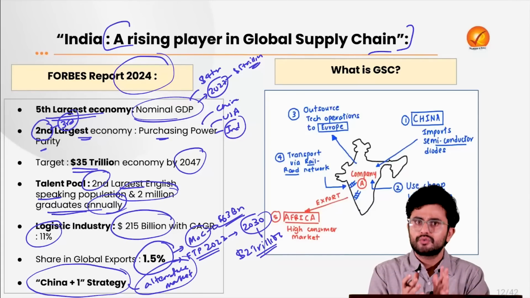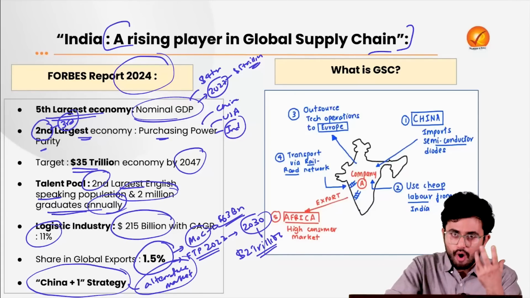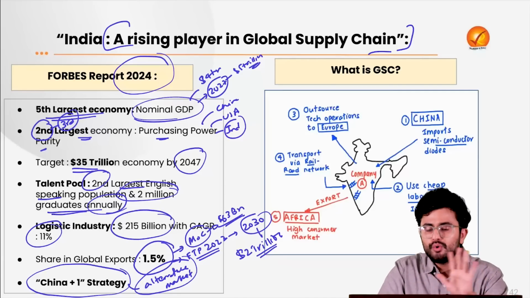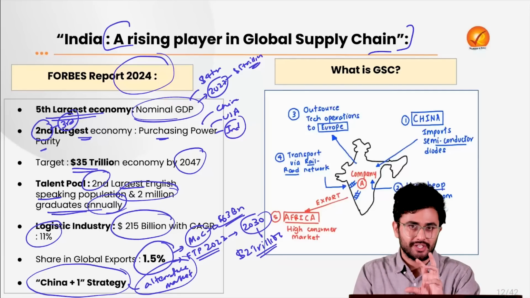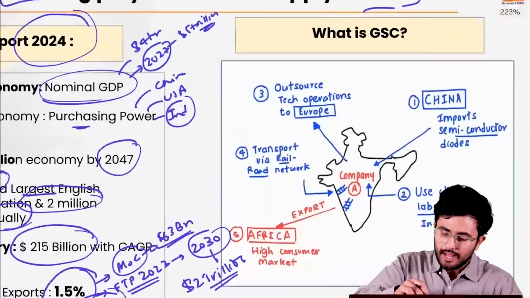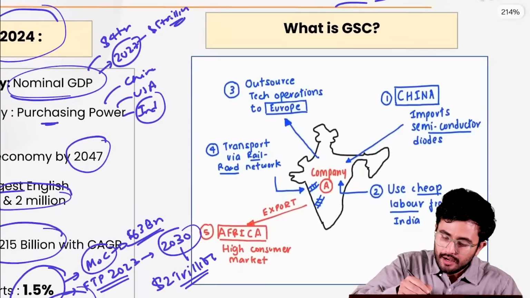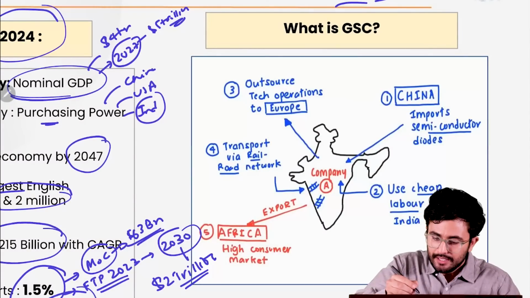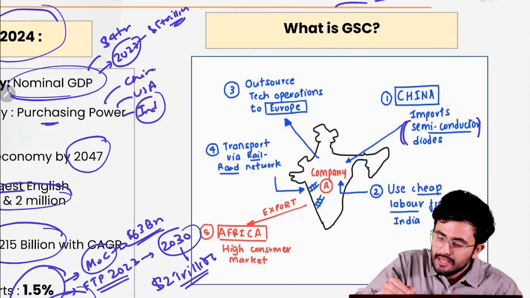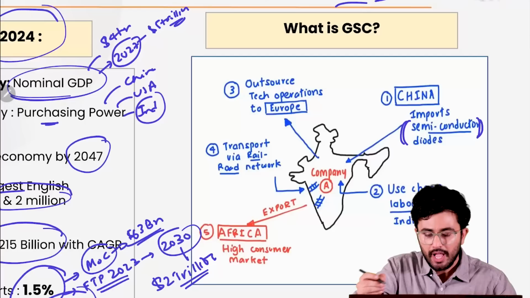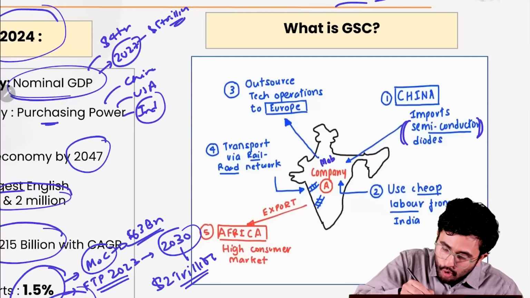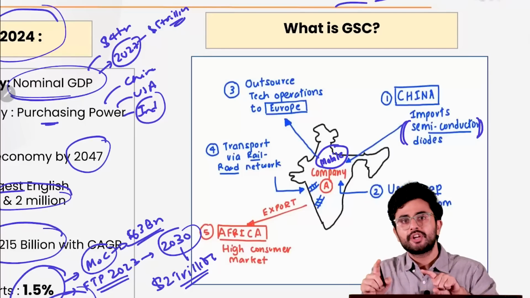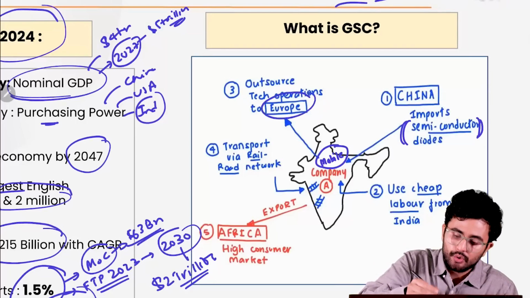Now, when we have discussed so much about the potential of our global supply chain, what do we mean by this global supply chain? Try to understand that let's say there exists a company A which is working in our country. This company A is importing semiconductor diodes from China and it is making mobiles in our country. The technological operation has been outsourced to, let's say, Europe.